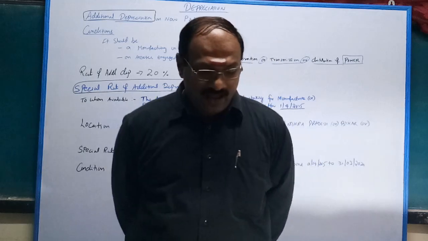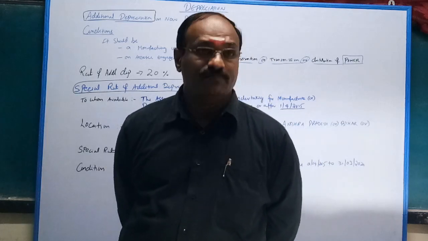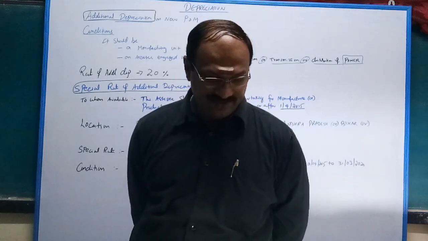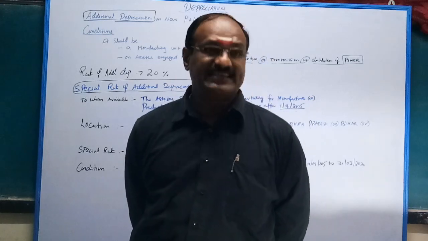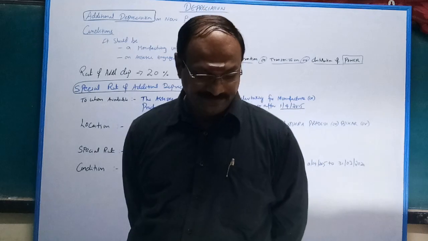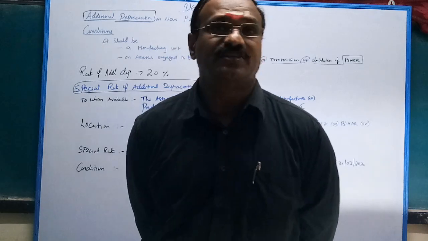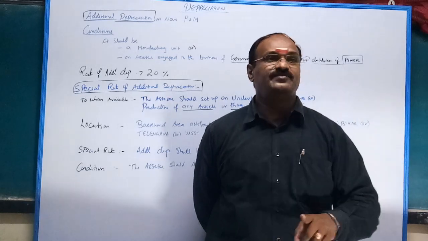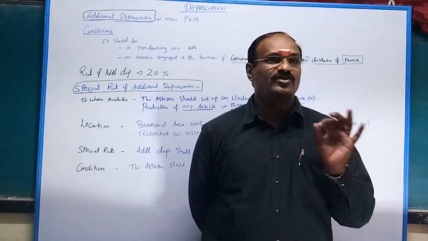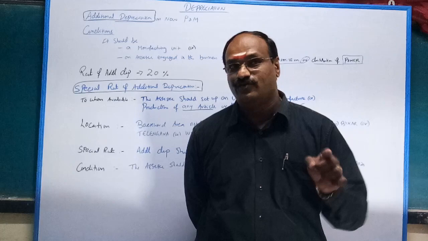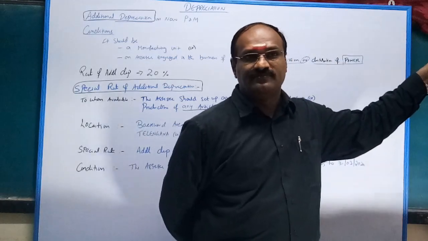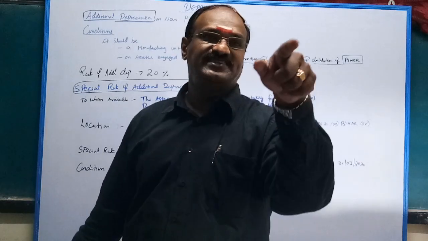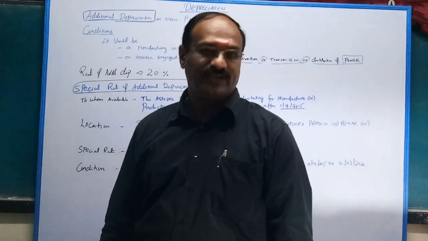Number 1, not available for assets like building or furniture. So you have to purchase either plant or machinery. Not available for assets like ship or aircraft. It should not be second-hand machinery. Very important. I purchase the machinery, sir, but if it is second-hand machinery, sorry to say, you are not eligible for additional depreciation. Of course, you are eligible for regular depreciation, but as far as additional depreciation is concerned, you are not eligible because you purchased second-hand machinery. So catch my point.